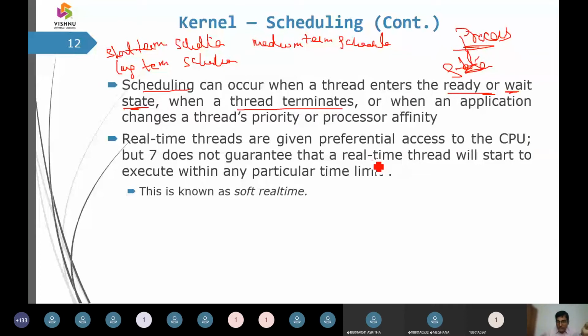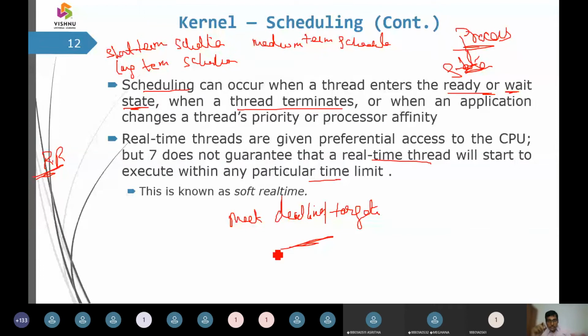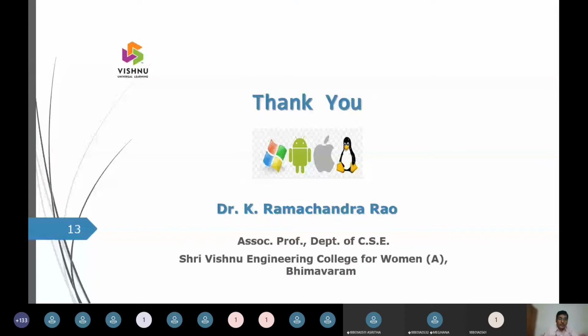That can be applied with real time, and it is going to have a particular time limit. When it has a particular time limit, we call it round robin, and it needs to meet some deadlines. So we call it meet the deadlines or meet the targets. We need those words here. That is regarding the real-time threads. So this is all for this topic.